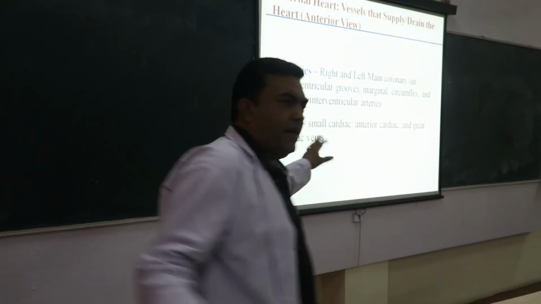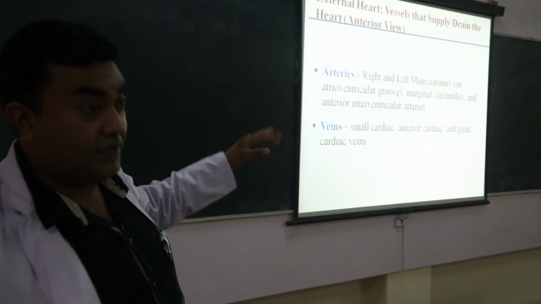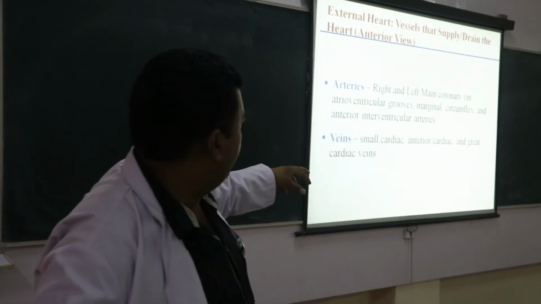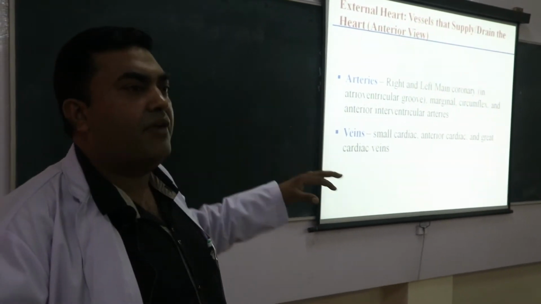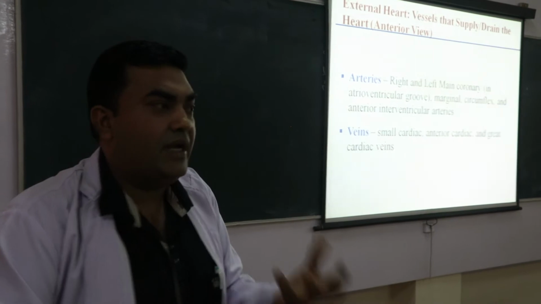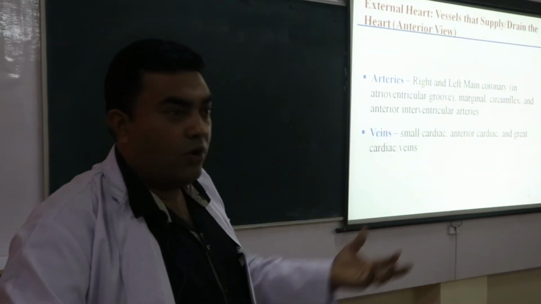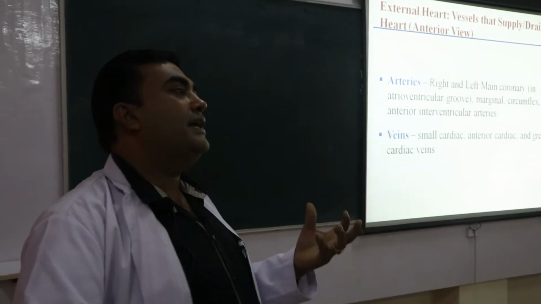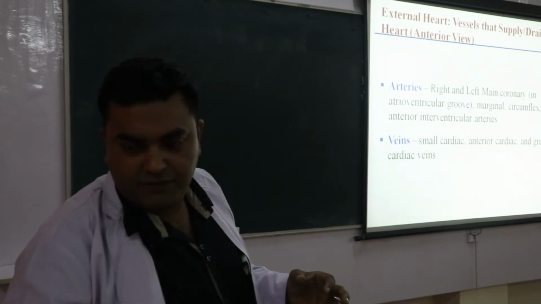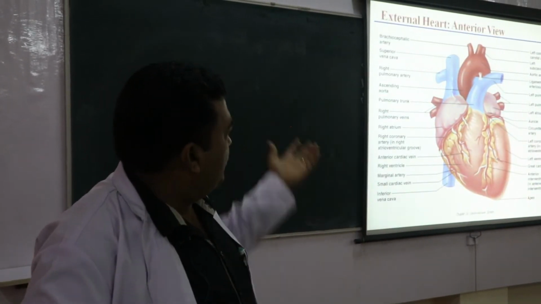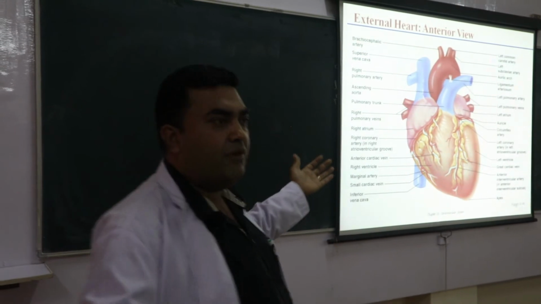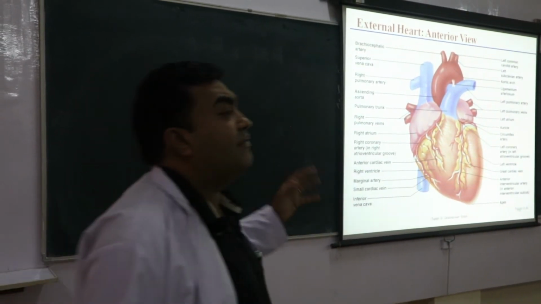Then you see the branching pattern of the coronary arteries, because this is the general anatomy of the heart. And the veins are the cardiac veins, which drain the deoxygenated blood from the whole myocardium and open into the right atrium of the heart. This is the diagram of the heart which shows the external features of the heart.